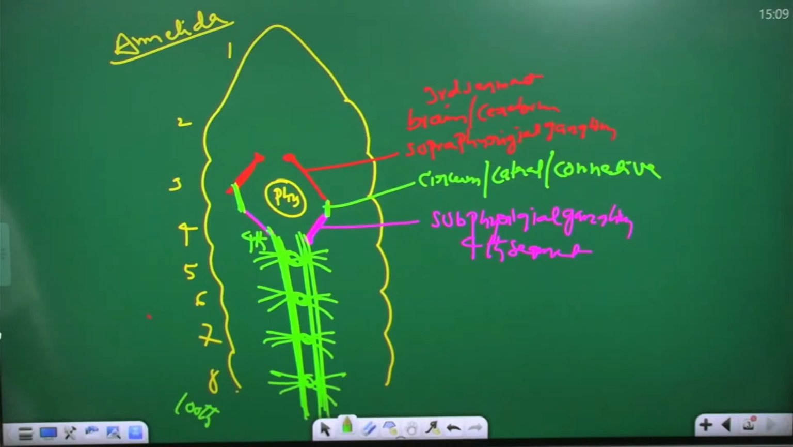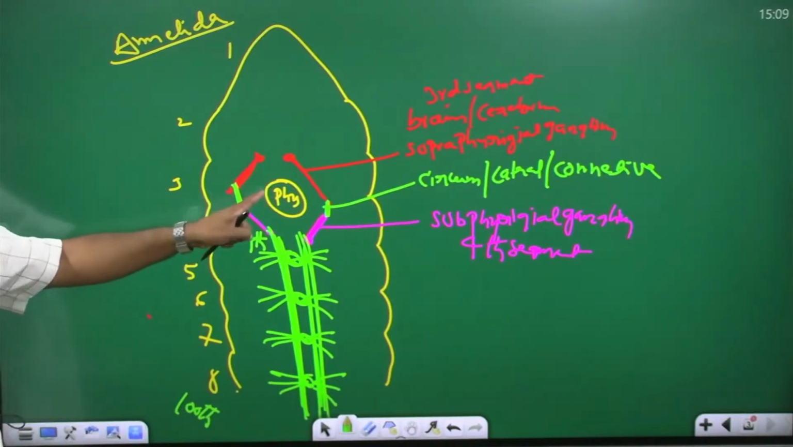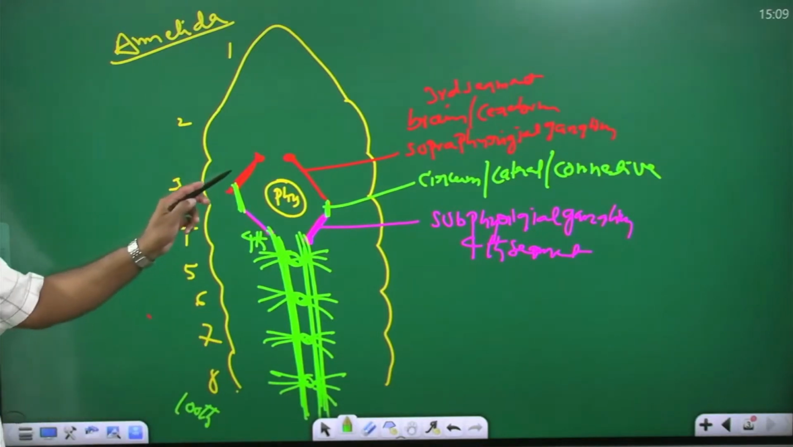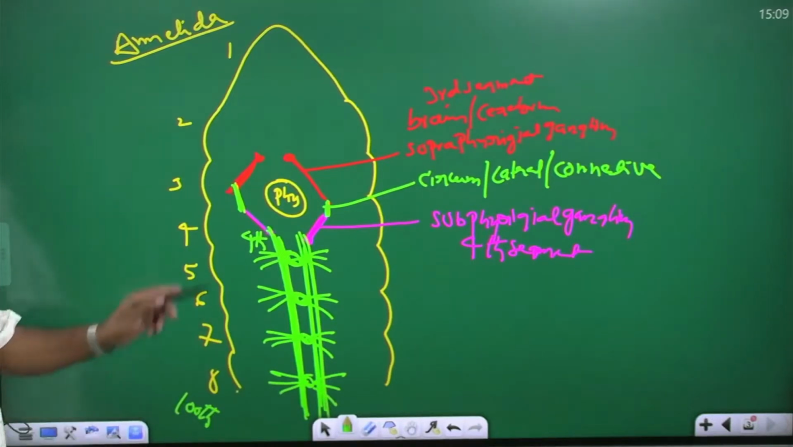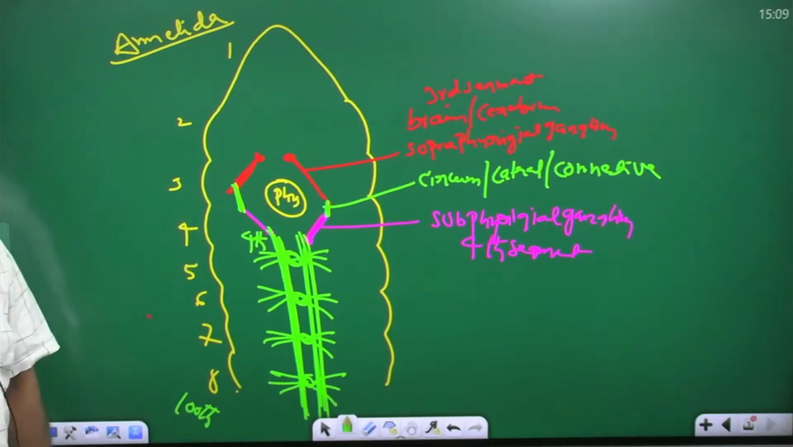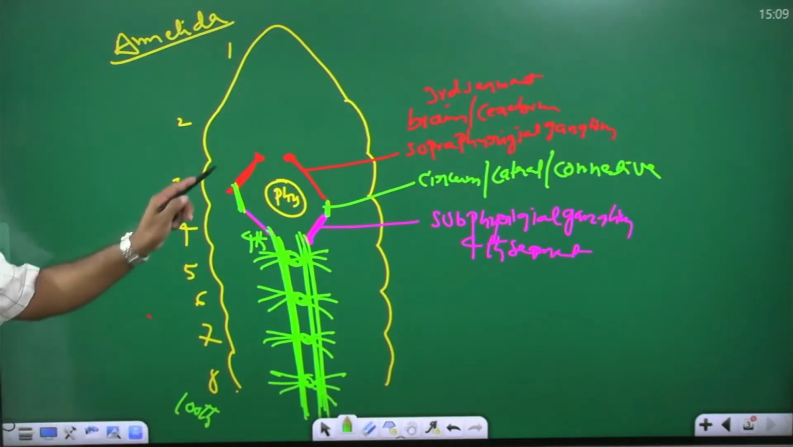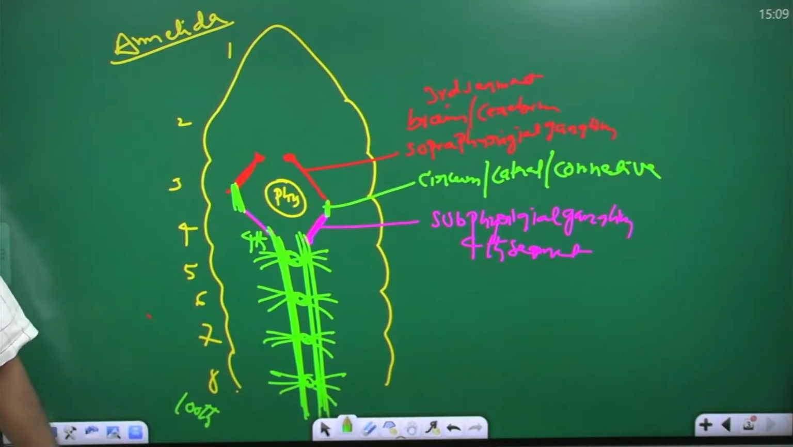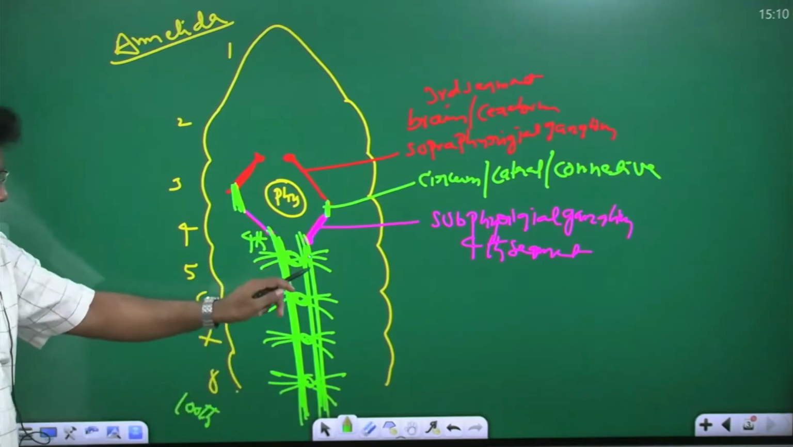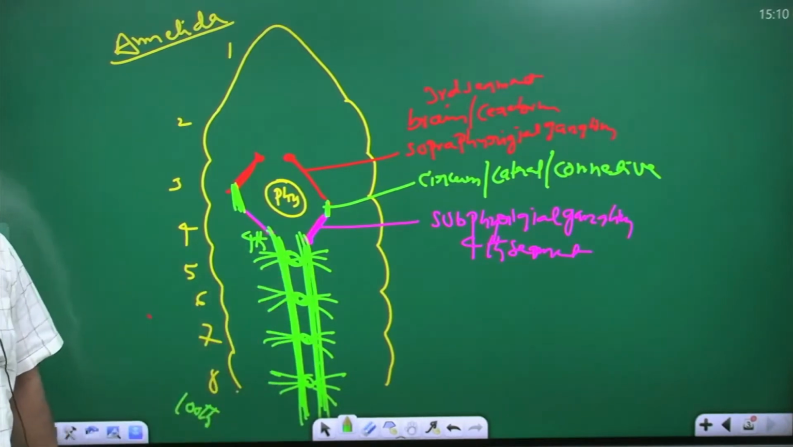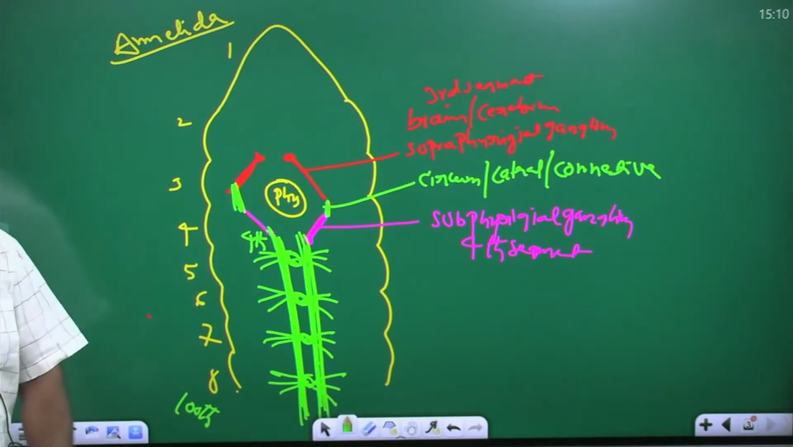Very simple. Now here you see the pharynx. Above the pharynx is the suprapharyngeal ganglion, called brain or cerebrum, in the third segment. Below the pharynx is the subpharyngeal ganglion, present in the fourth segment. Supra and sub are connected by circumpharyngeal ganglia, which now form the nerve ring around the pharynx. From the subpharyngeal ganglion, the ventral nerve cord arises. The ventral nerve cord is a double nerve cord, solid nerve cord, gangliated nerve cord. You understand?